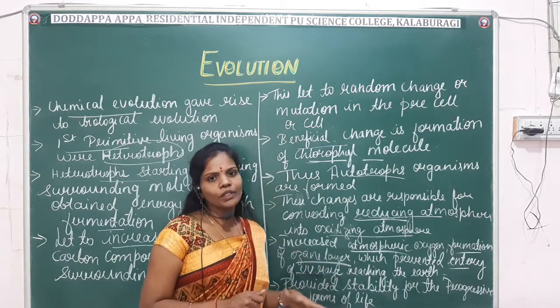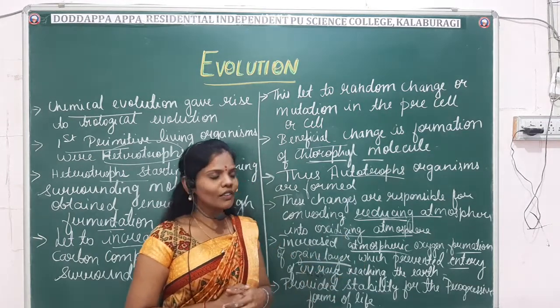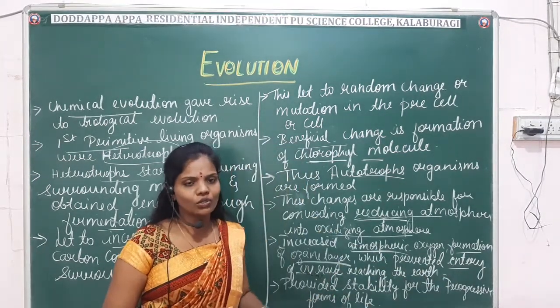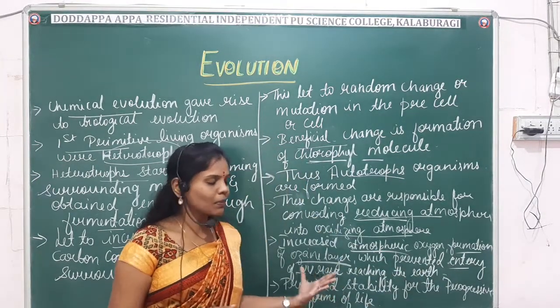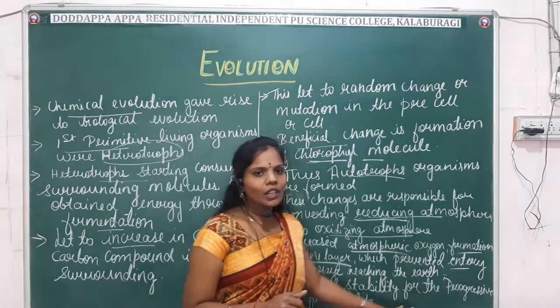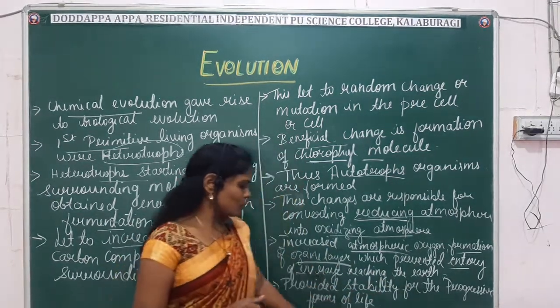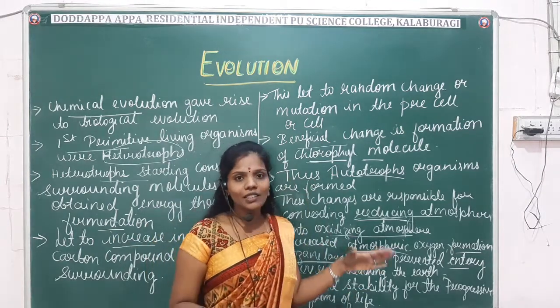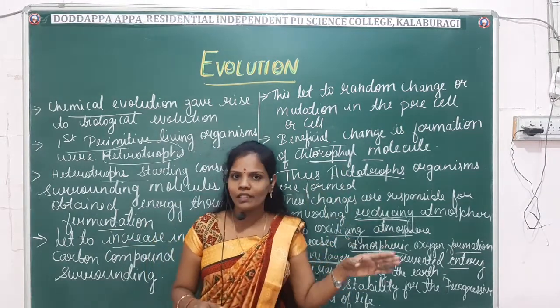Due to the ozone layer, the entry of harmful ultraviolet rays to the earth was prevented, and it also provided stability for the progressive form of life. Okay, so now once again we will study all these stages in the form of a schematic representation.